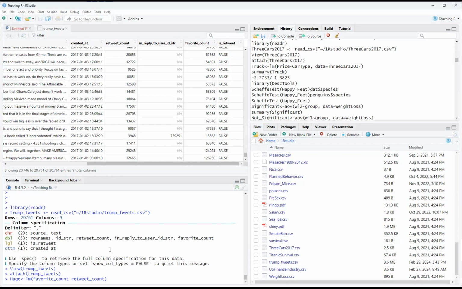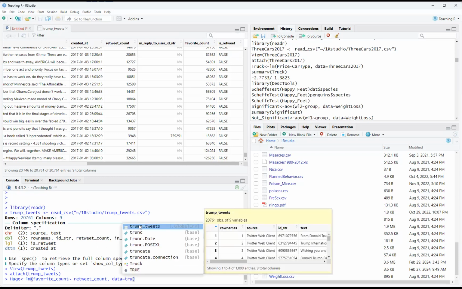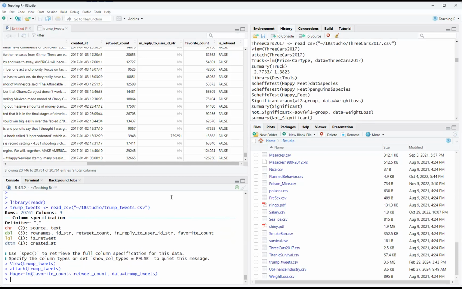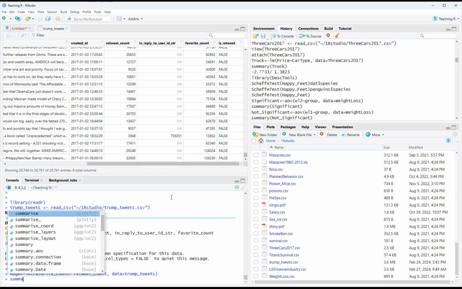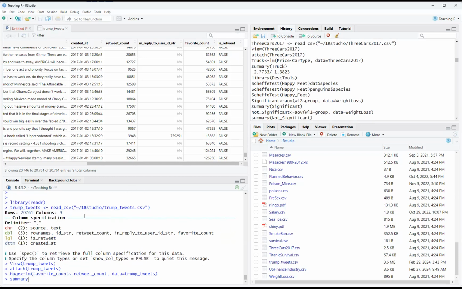This is amazing. Now remember, it doesn't matter if there's a space here or not, but it is case sensitive. Now, comma, data equals Trump tweets. So let's do it. So I pressed enter. Now I got to do the summary. Now I got the summary. Now I'm going to do huge, right? Look at it. It's a party. It's the best party ever. No one had ever had a better party than me. And now we're going to see.